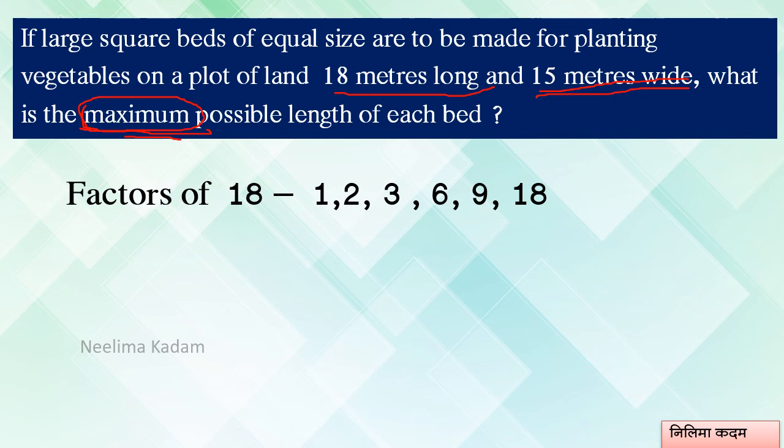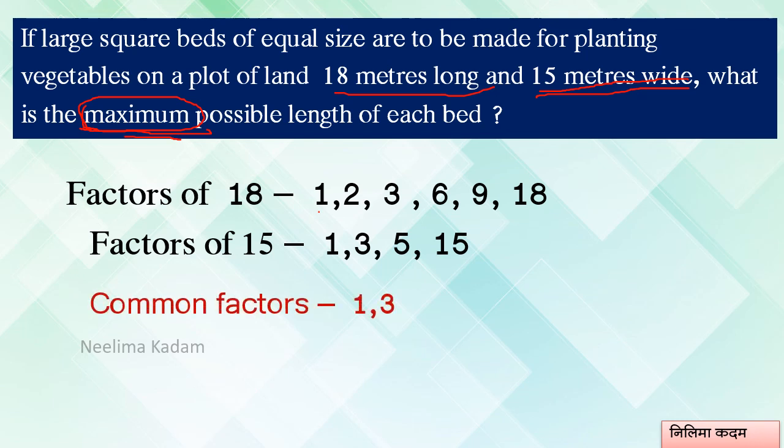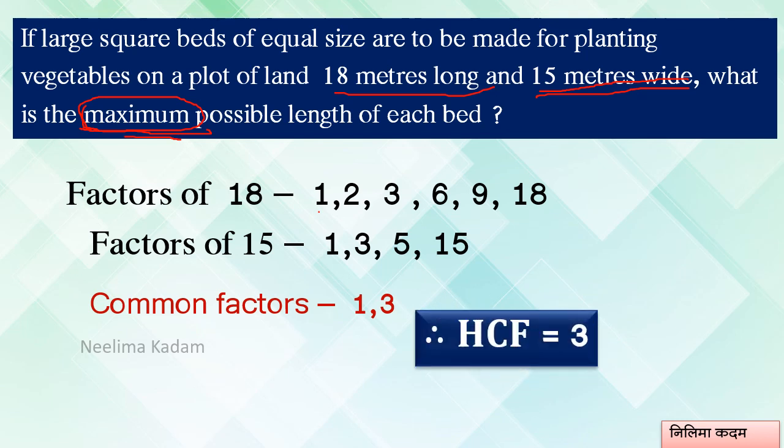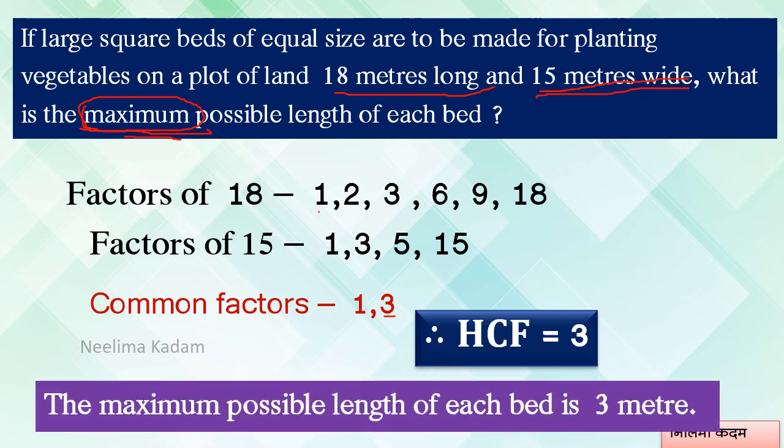What are we doing? First write down the factors of 18. It is very easy. 1, then 2, 3, 6, 9 and 18. Factors of 15: 1, 3, 5 and 15. Common factors: 1 and 3. So HCF will be equal to 3, the highest. Therefore, since this is a word problem, you are supposed to write the answer in words. So the maximum possible length of each bed is 3 meter.